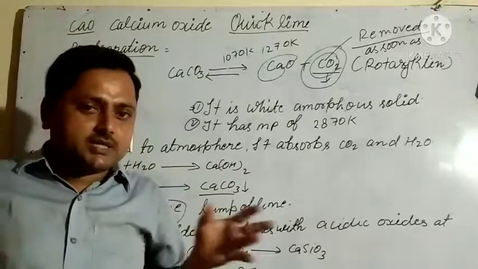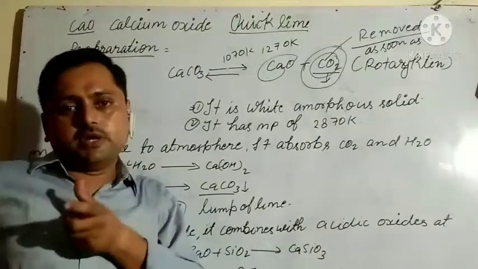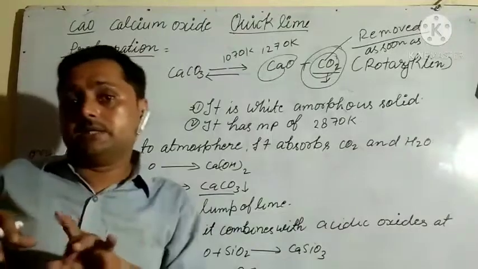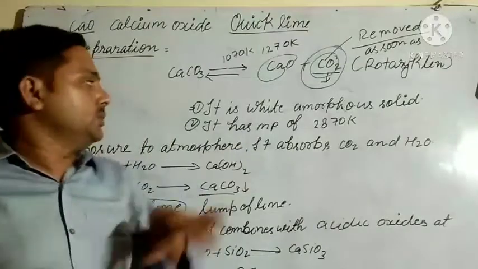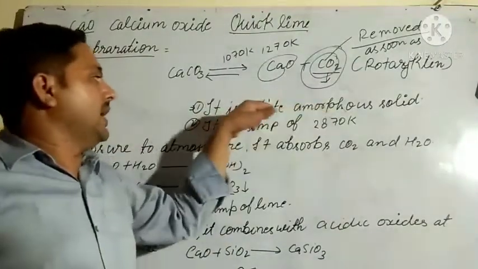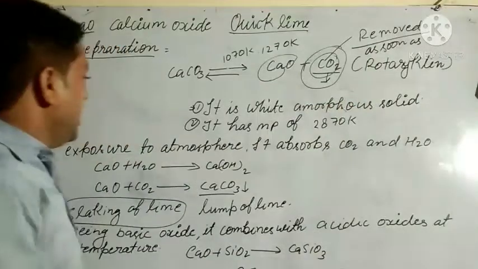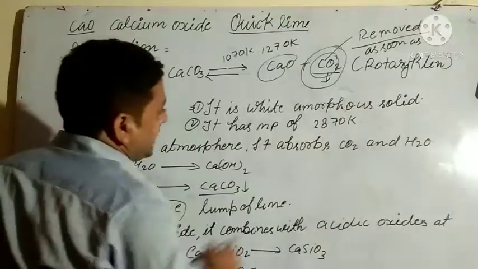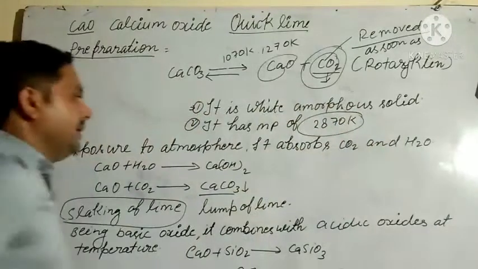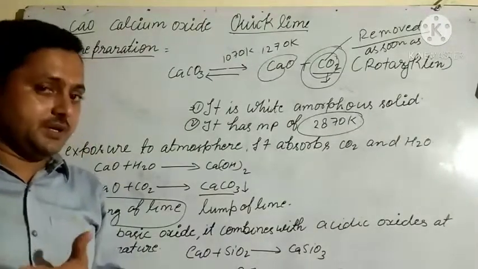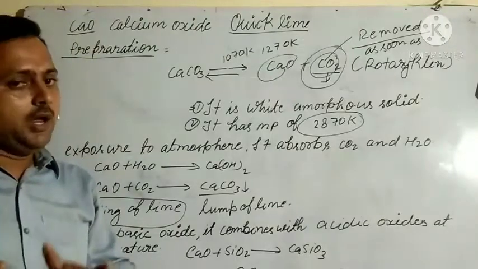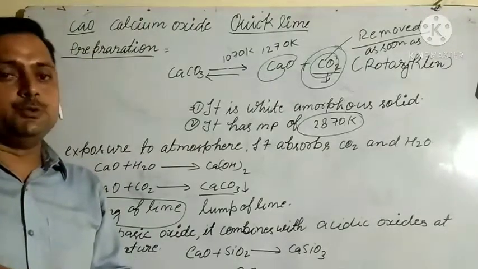In amorphous solids, particles are not properly arranged in 3 dimensions, but in crystalline solids, particles are arranged in 3 dimensions. It has a melting point of 2870 Kelvin.